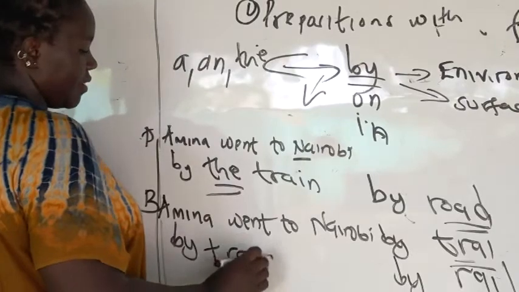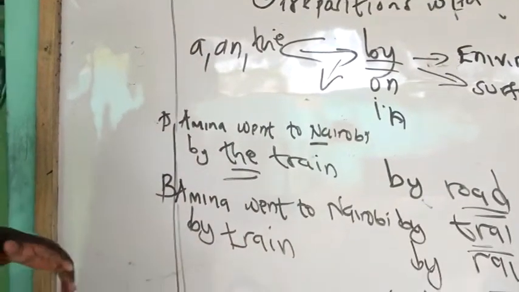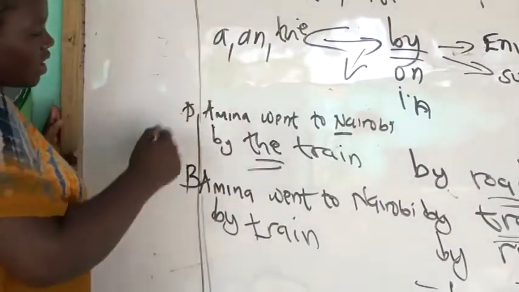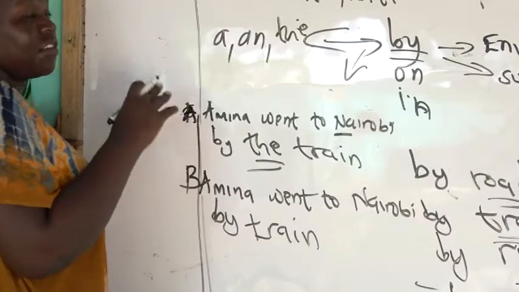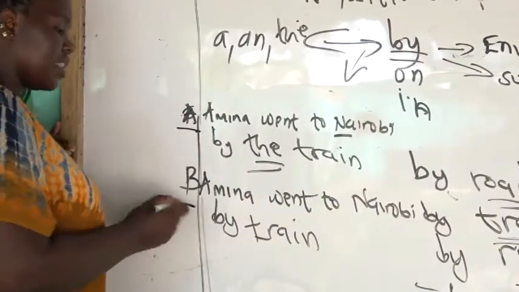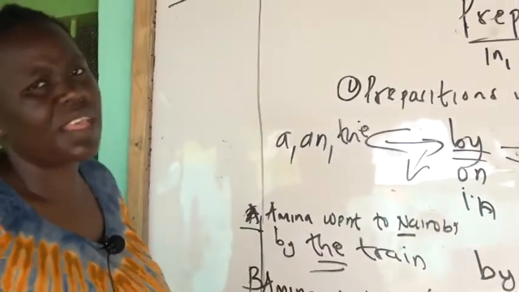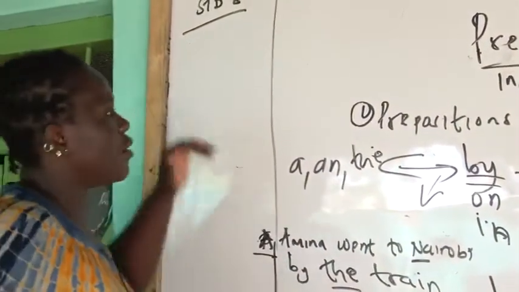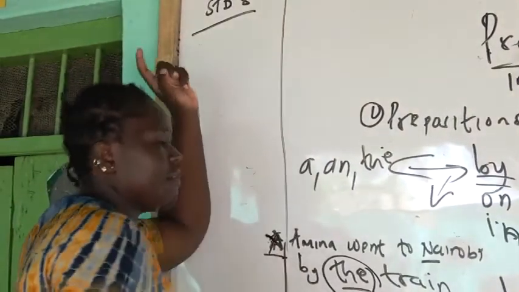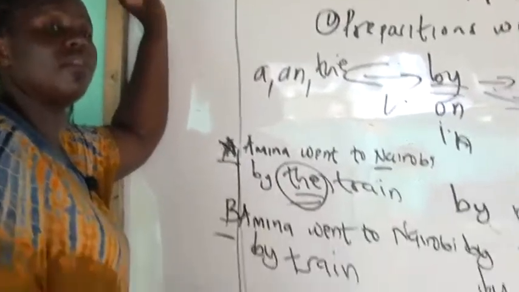By train. Now, you realize that most learners are going to get most of the answers wrong. Maybe let's say even 50-50 of the class is going to come up with either A or B. Some people are going to choose A, some people are going to choose B, and some people don't know what to choose. When you find "by the train", the answer is wrong. It should simply be, Amina went to Nairobi by train. Amina went to Nairobi by what?